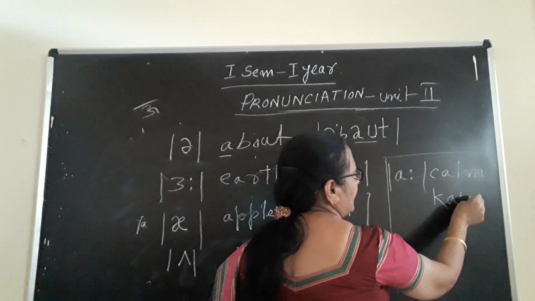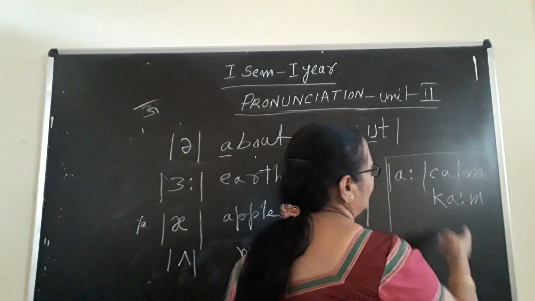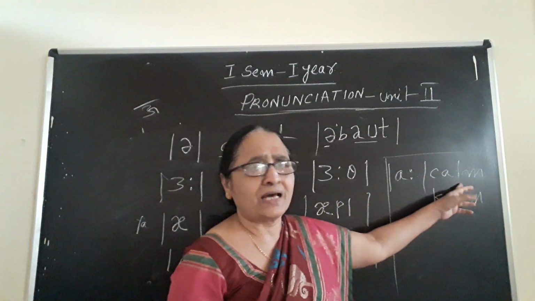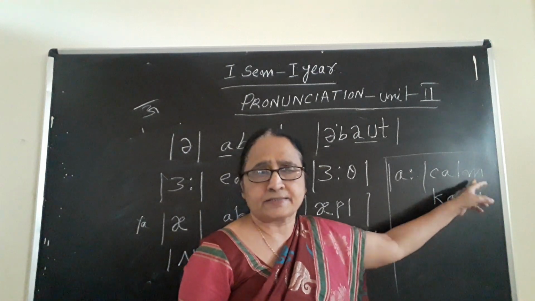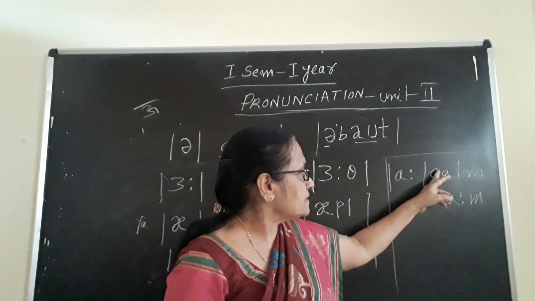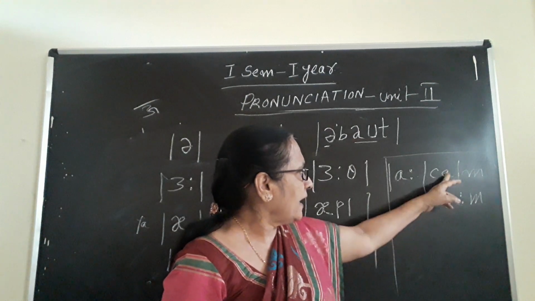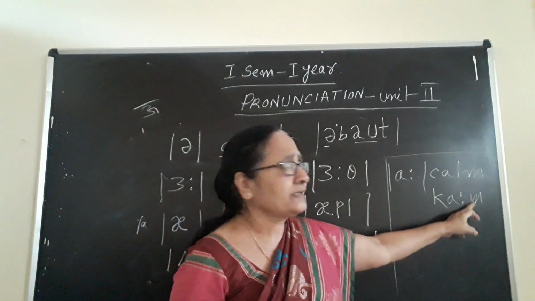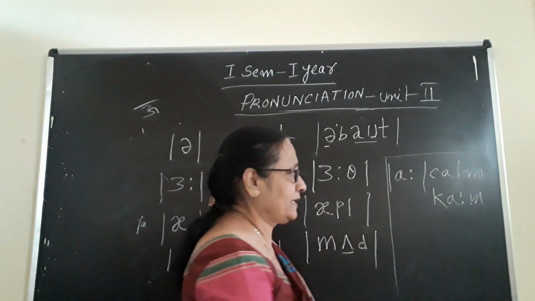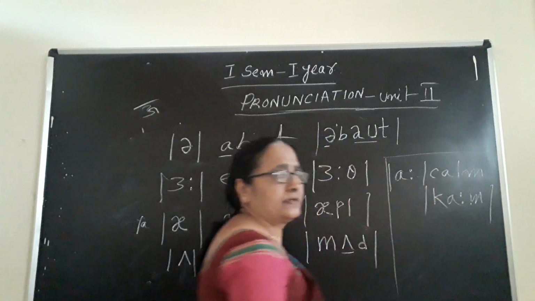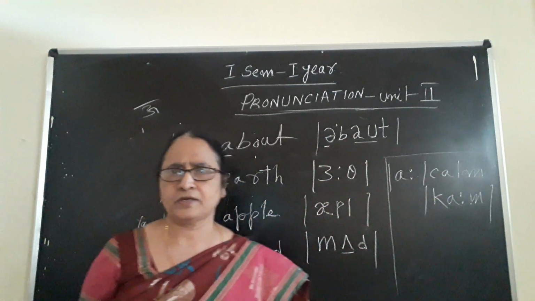Then after that M, L is silent. You won't say calm, you can't spell it as calm. It is calm. L is silent in this word. So C for ka, K, and A for this A with 2 dots, ka, and then M for M. Then it becomes calm. Did you understand? In that way, you have to learn.